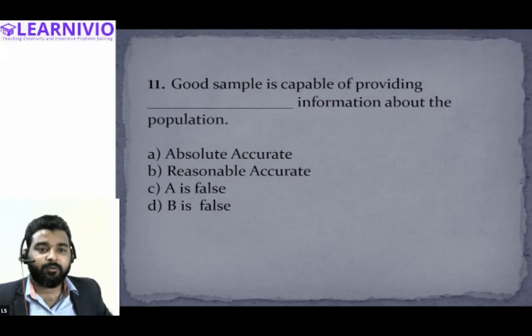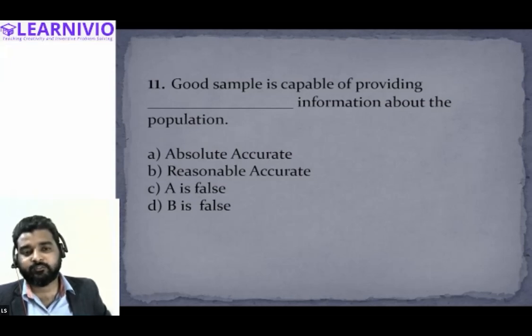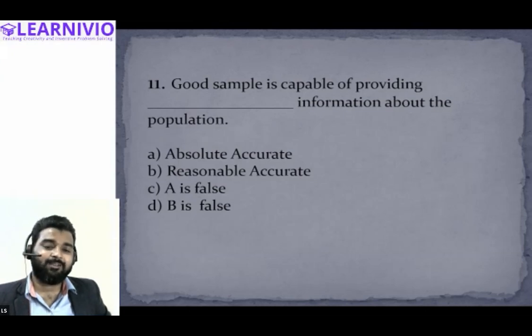See, Samiksha, you are applying sampling, right? In case of sampling, the information you collect can never be absolutely accurate, because you are not checking each and every item. So in sampling, you will always get reasonably accurate information.